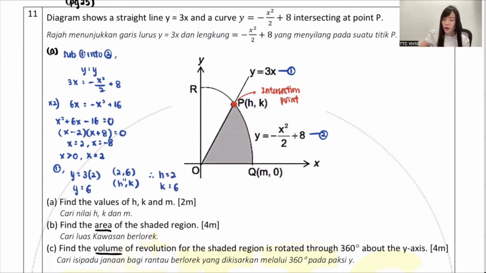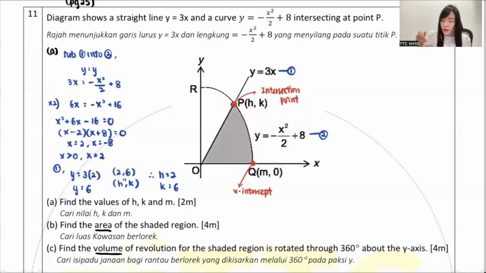No. What else do I need to find? I still need to find M. So guys, isn't M exactly on the point Q? Can anyone tell me, on this particular part, what do we call a point on the x-axis? Thank you, Nicholas. X-intercept. So guys, this point on the x-axis, we always call it x-intercept. So at the x-intercept, y equals 0.